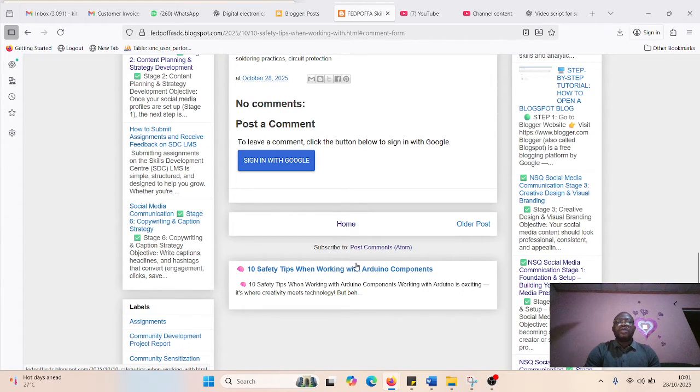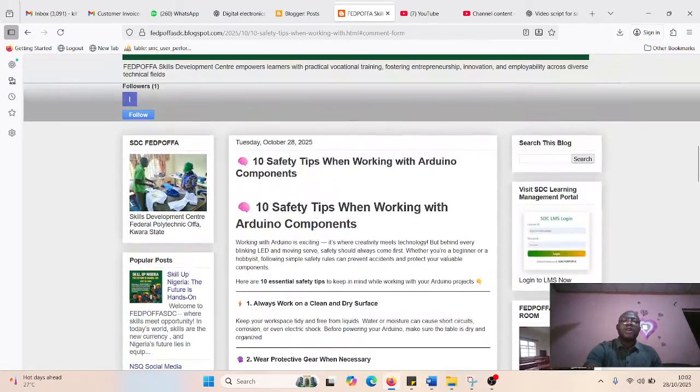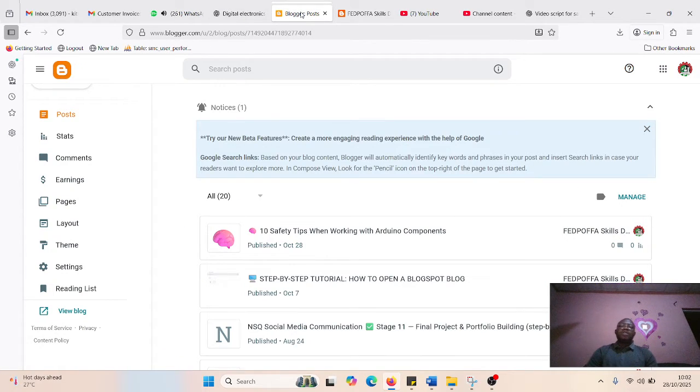Wow, it's right there on my Facebook. I've shared it. You find it there. So this is the share button. You can share to Facebook, share to Twitter, share to Blogspot, then share to email. You need to enable this in your blog setting. Or maybe if you don't know how to enable this in your blog setting, we do another video to teach you how to enable the share button on your blog.